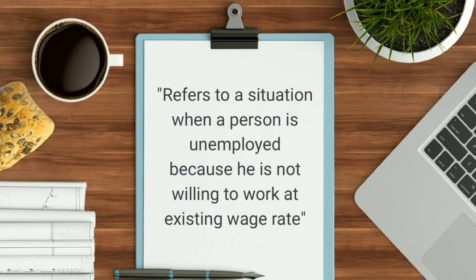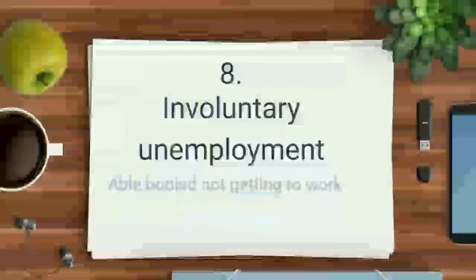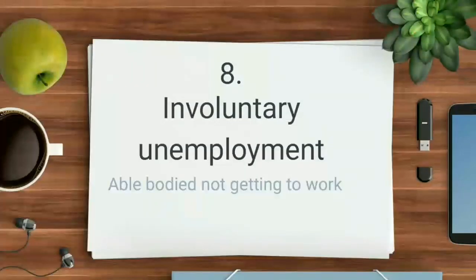So what is called voluntary unemployment? It refers to a situation when a person is unemployed because he is not willing to work at the existing wage rate. Just the opposite, you will find involuntary unemployment. Involuntary means the person is not willing to be unemployed. He wants to work but is not getting work; he is able-bodied but not getting any work to do. So that person will be involuntarily unemployed. No one wants to be unemployed.